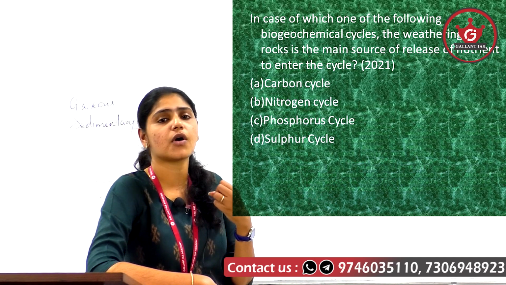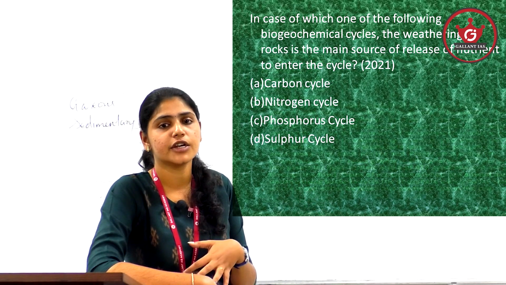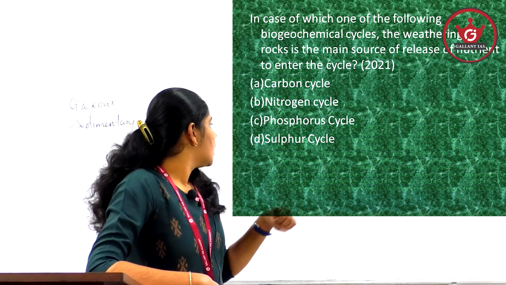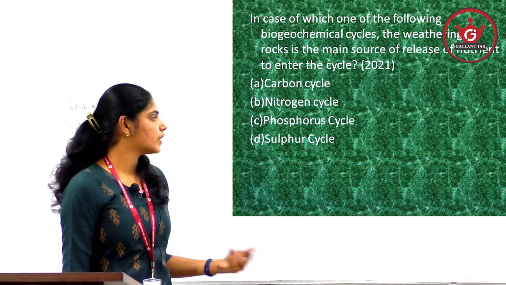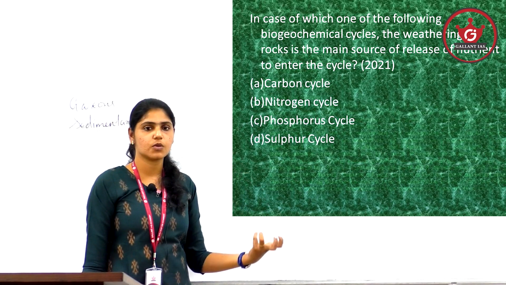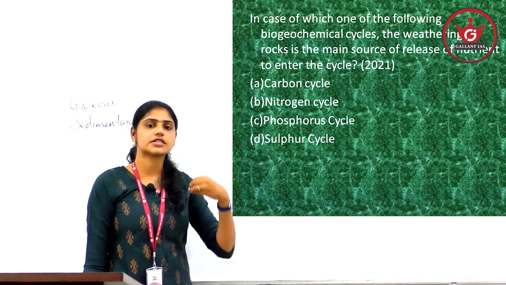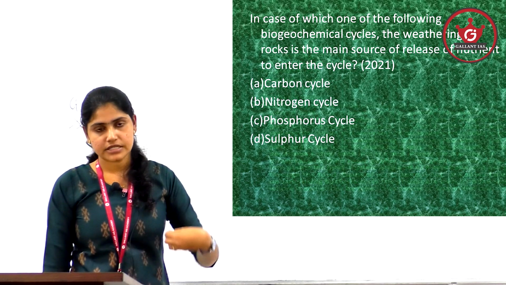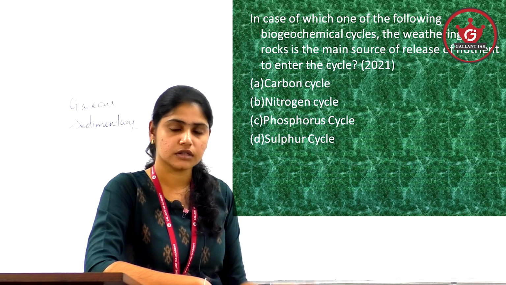So it is through the process of weathering mainly that this nutrient enters the nutrient cycle. When the reservoir of phosphorus, rocks or sediments, is exposed to water, weathering can take place, and through weathering this nutrient reaches the soil.